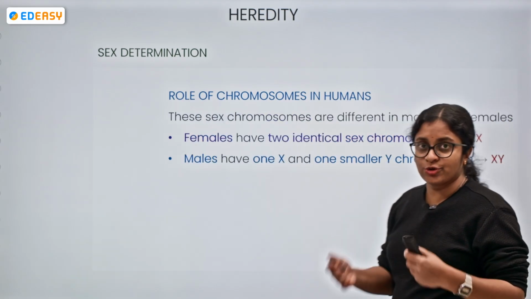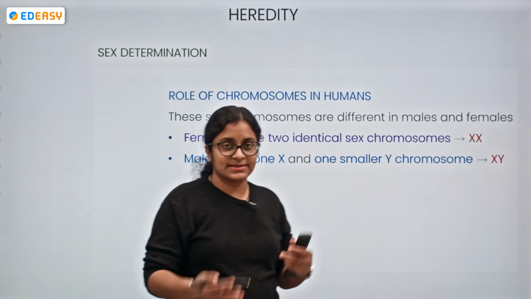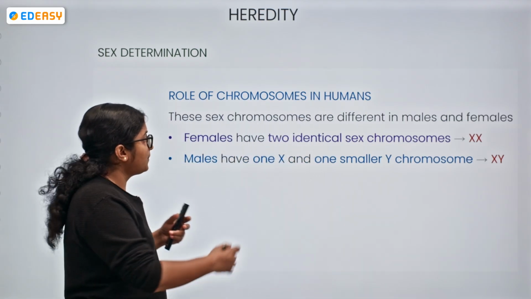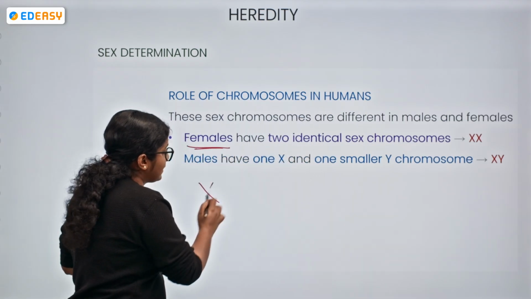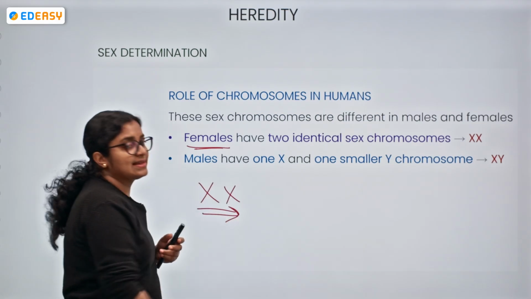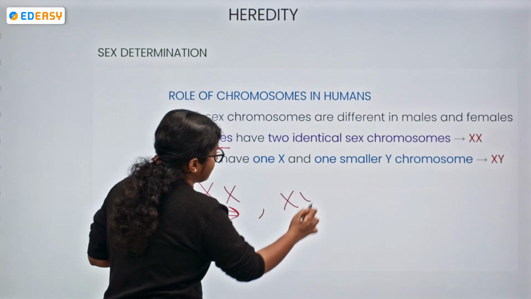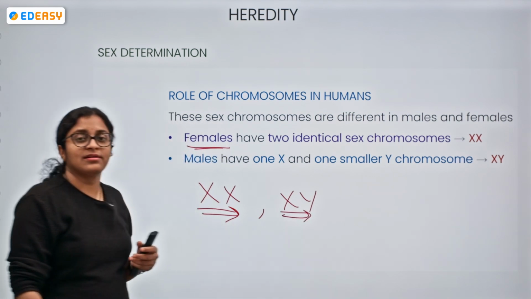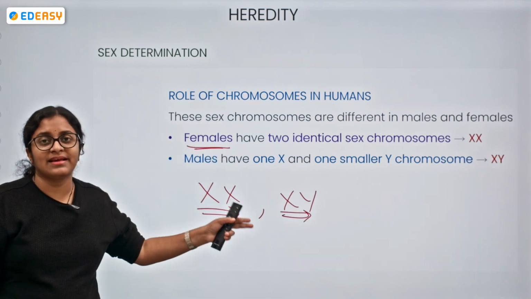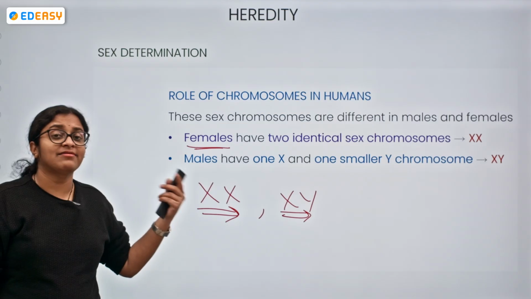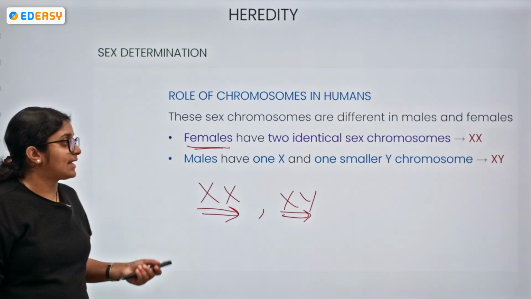So these sex chromosomes are different in males and females. As I have told you, females have XX, meaning two identical chromosomes, and males have XY, one X and one Y, Y being the shorter one. Now, how is the sex of the child determined?